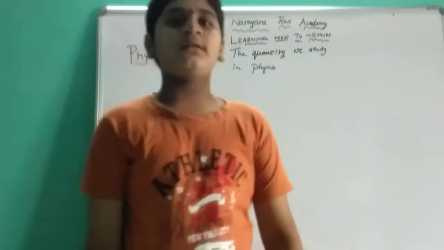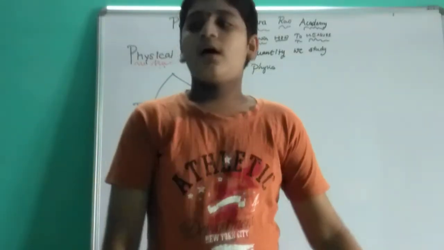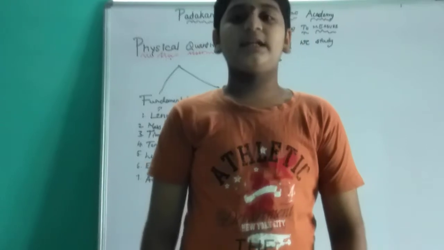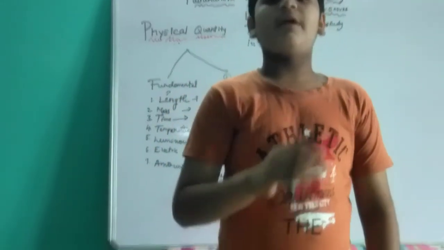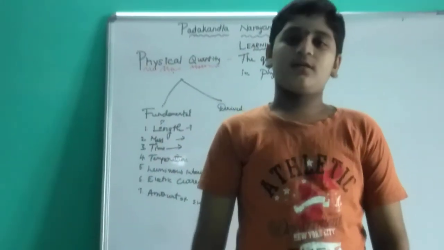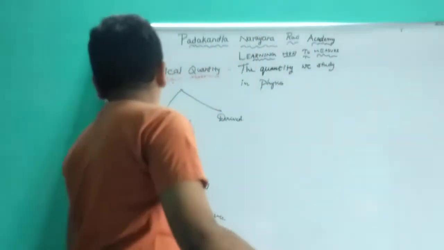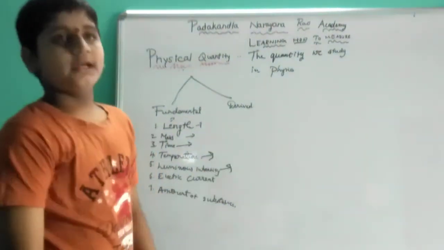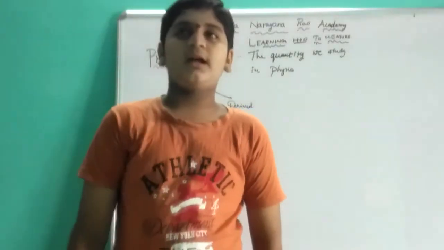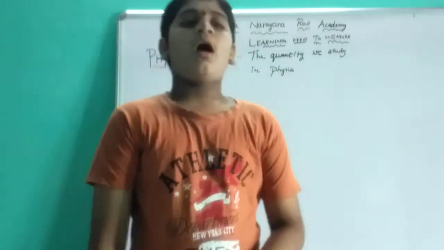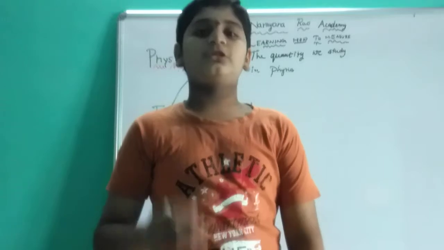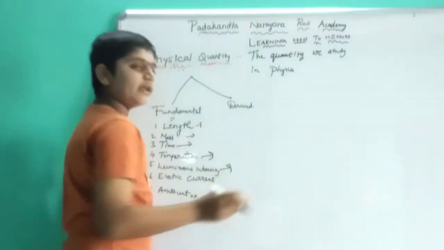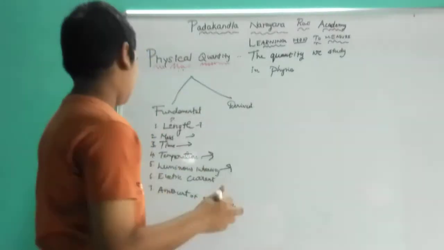Temperature is nothing but when you get a fever, your mother or father or doctor says you have 100 Fahrenheit temperature, and that is temperature. And luminous intensity is nothing but light. How much power you have consumed with light. It will come in candelas.